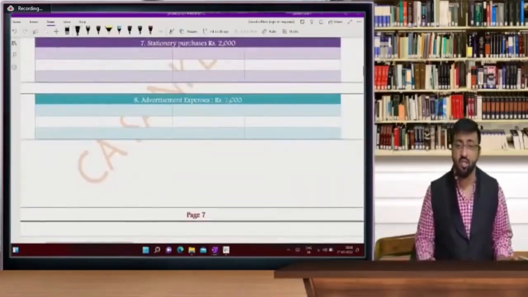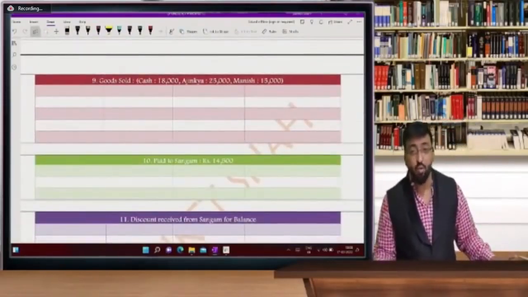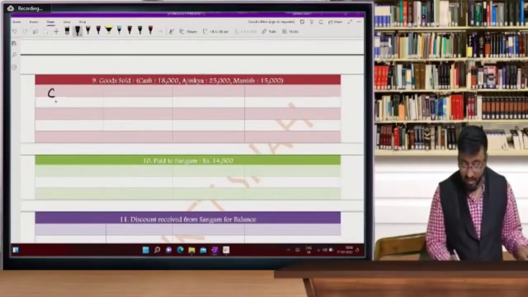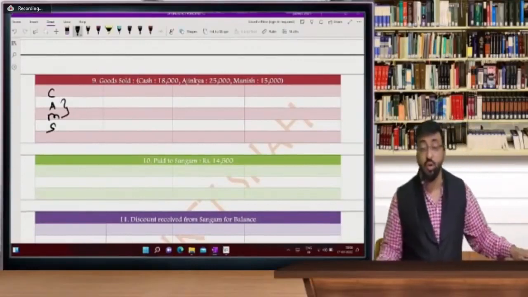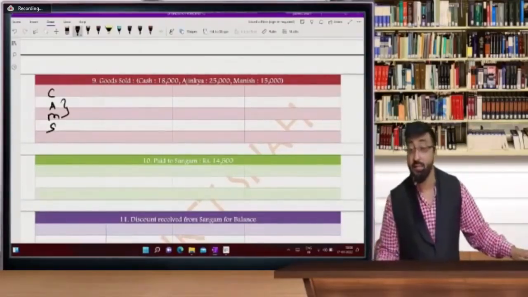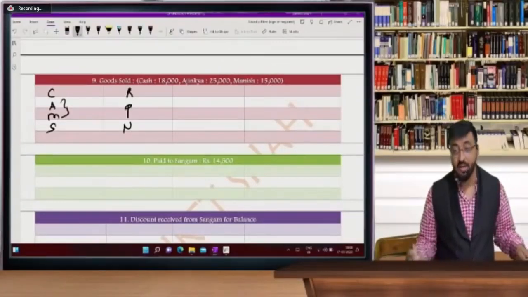Stationery purchase, stationery to cash. Advertisement account debit to cash, and goods sold will be cash account debit, Ajinkya account debit, Manish account debit to sales. So Ajinkya and Manish will be shown under the head debtors account, trade receivable account. Cash is a real account, these two are personal accounts, and sales will be considered a nominal account.